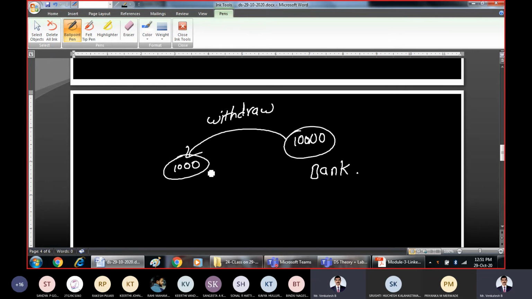You will withdraw 1,000 rupees. And by chance, if you don't need that 1,000 rupees, instead of keeping it with you, you will go back and deposit it in the bank again.